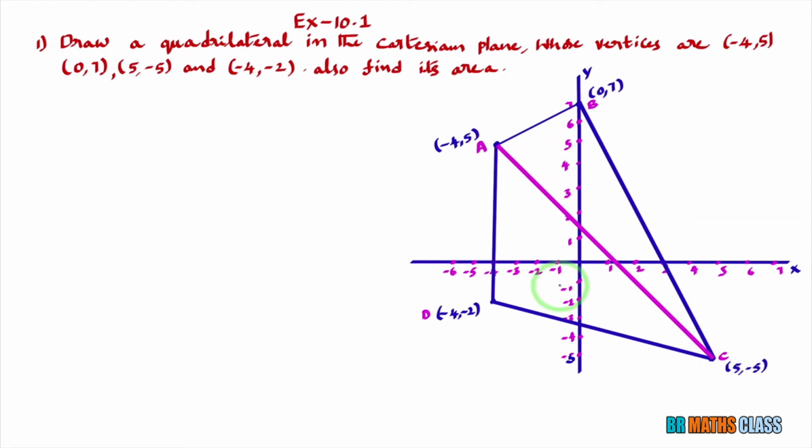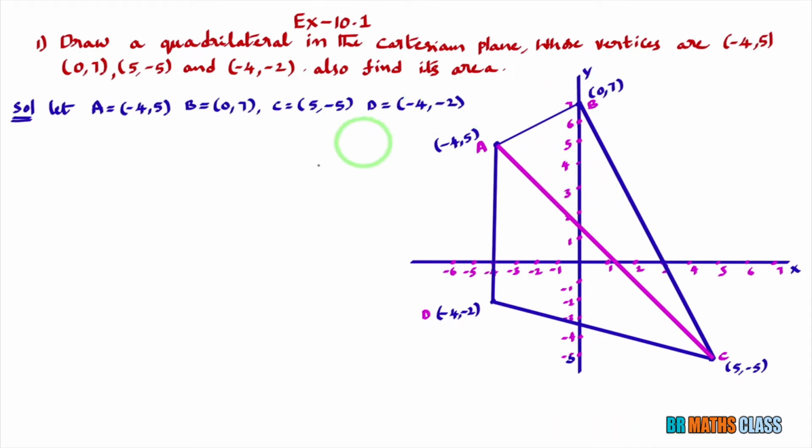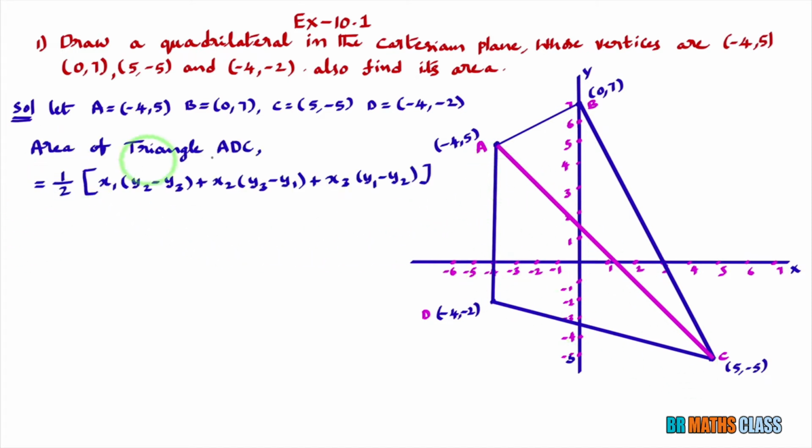I know the area of triangle formula. By using the area of triangle formula, I'll calculate the area of triangle ADC and the area of triangle ACB. Finally, I'll add them. First, consider the given vertices as A, B, C, D. Now, first I'll calculate the area of triangle ADC. To calculate the area of a triangle when we know three vertices, this is the formula.